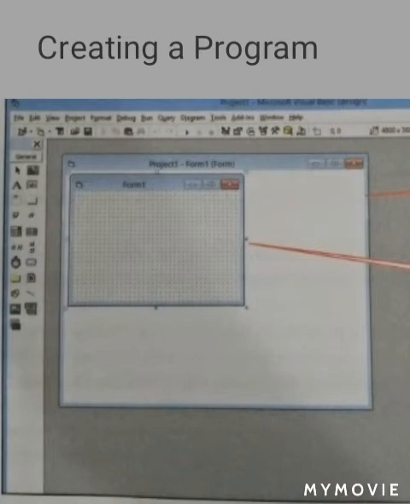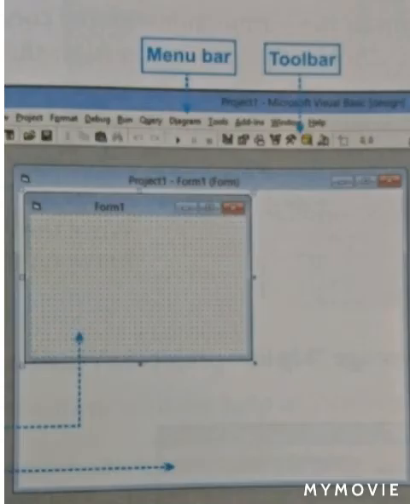Most of our work goes on inside the form window. We will design all our application forms, which are the background window that our users see, in the central editing area where the form window appears. Visual Basic consists of many tools that we will use while working on our project. These tools or components of the Visual Basic window include menu bar, toolbar, project explorer, property window, form layout window, toolbox, form, and project container window.